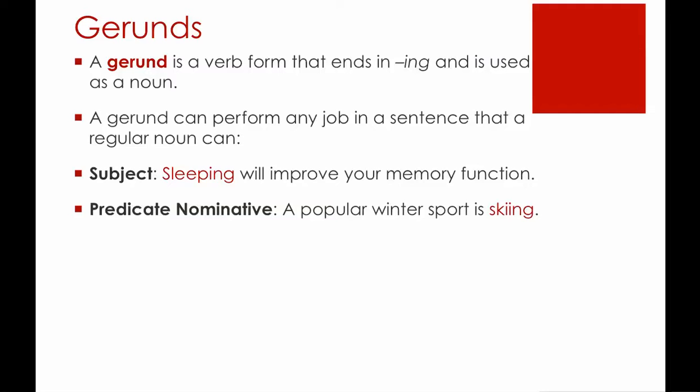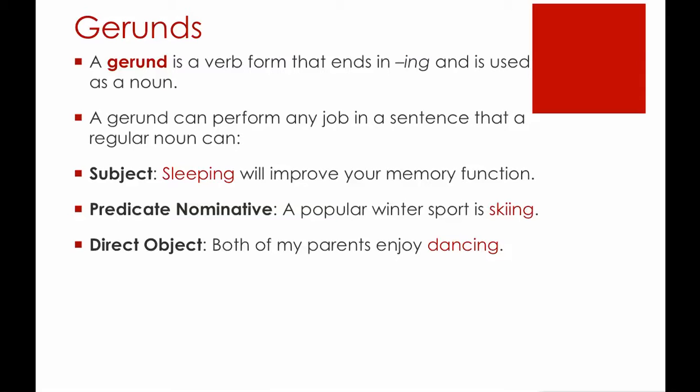It can be a predicate nominative. A popular winter sport is skiing. So in this sentence, is a linking verb. The subject is sport. The word skiing identifies sport. So skiing isn't the action in the sentence. It's not a verb. It's being used as a noun to rename or identify sport.